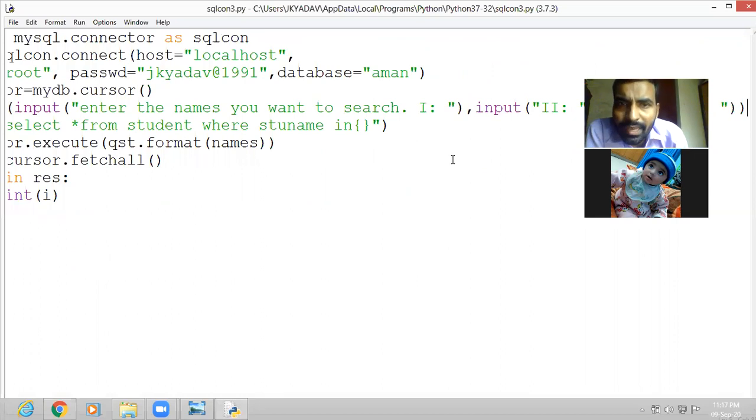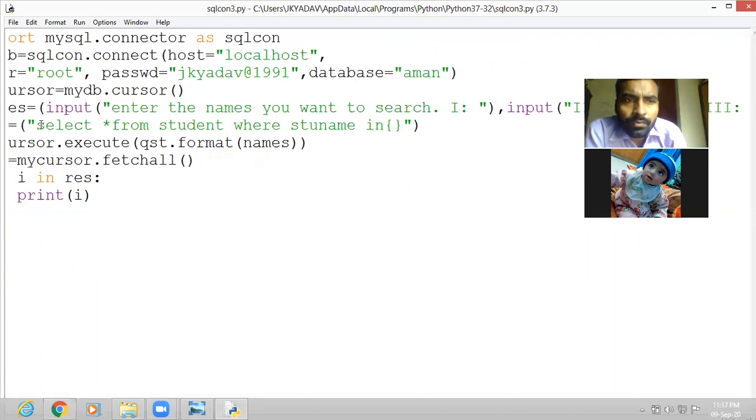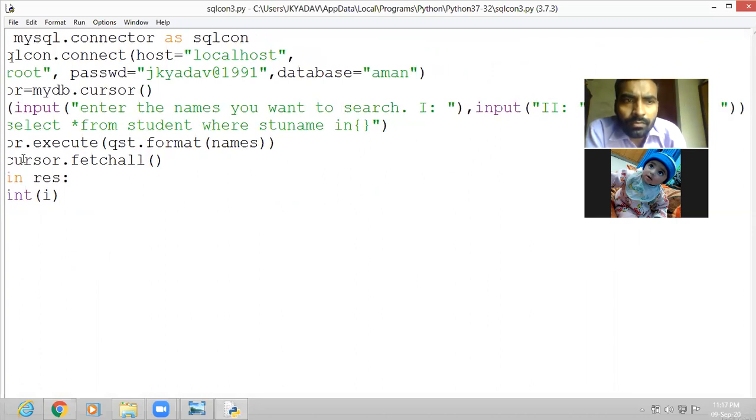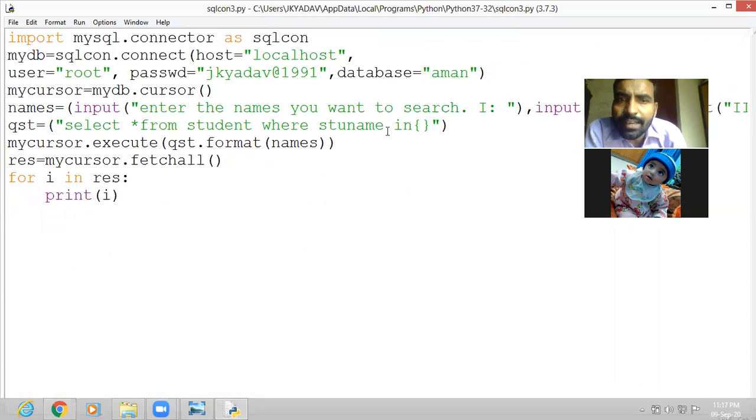Now if you want to change your query, suppose you want to search according to the marks. So what we can do, you can write according to the marks: select from student where stu name. Here we can change. We can write here marks. Marks now greater than or equal to whatever you want to show. So let us write here greater than 90, where marks greater than 90.